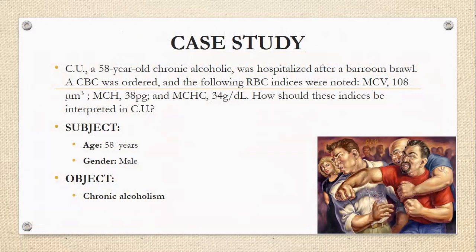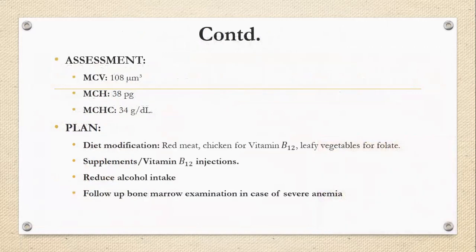Okay, we have a patient, 58 years old, who is a chronic alcoholic and after a bar fight is hospitalized, and RBC indices were assessed. We can see that MCV is increased, the normal range is up to 100 cubic micrometers. MCH is also increased, 33 picograms is the standard limit. MCHC, although, is under the limit, 33 to 37 grams per deciliter. From this picture, we can say that the patient might be having macrocytic anemia.